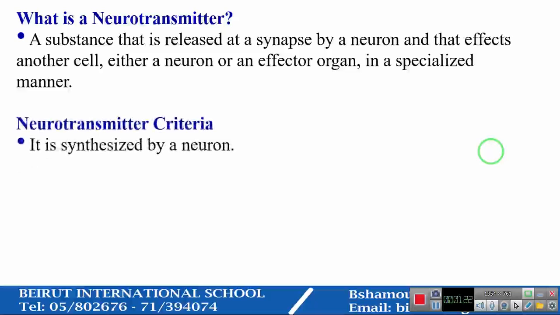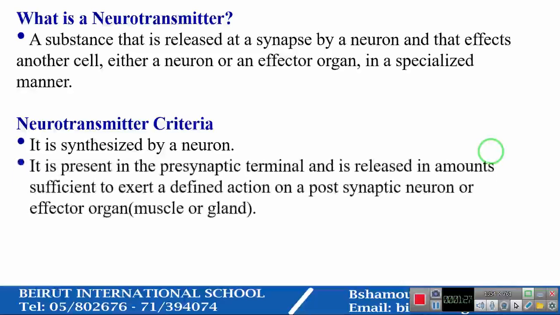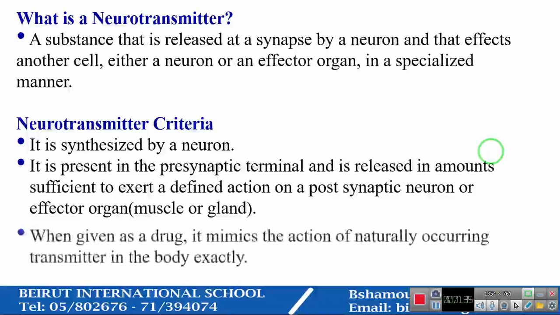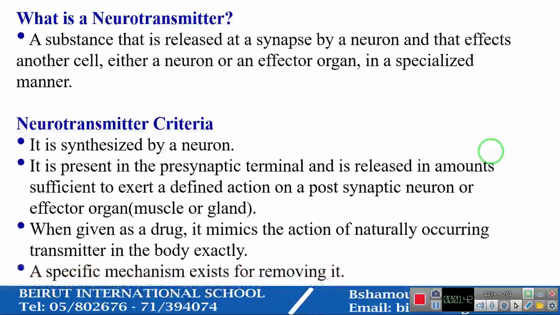Neurotransmitter criteria: It is synthesized by a neuron. It is present in the presynaptic terminal and is released in amounts sufficient to exert a defined action on a postsynaptic neuron or effector organ, which could be a muscle or a gland. When given as a drug, it mimics the action of the naturally occurring transmitter in the body exactly. A specific mechanism exists for removing it.